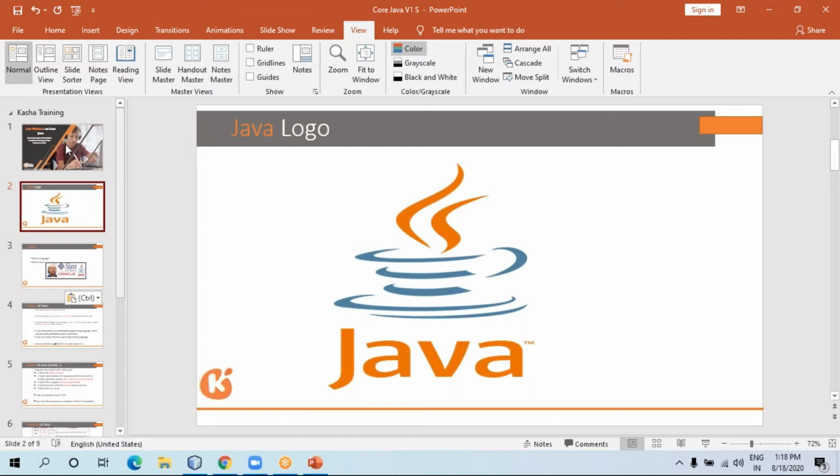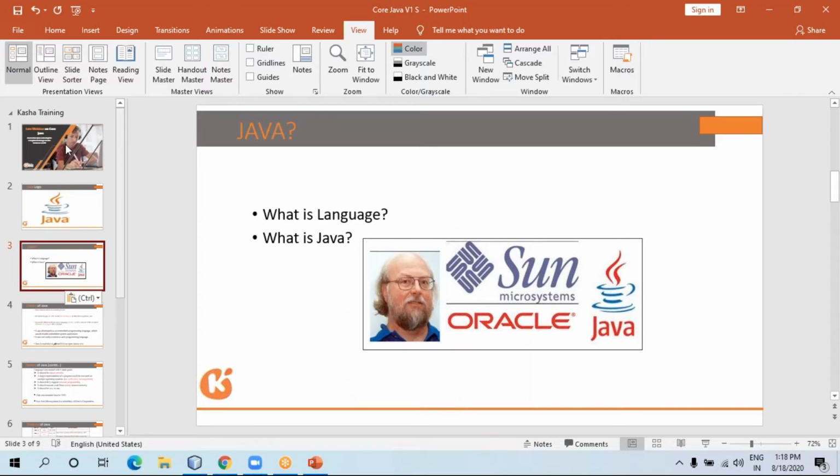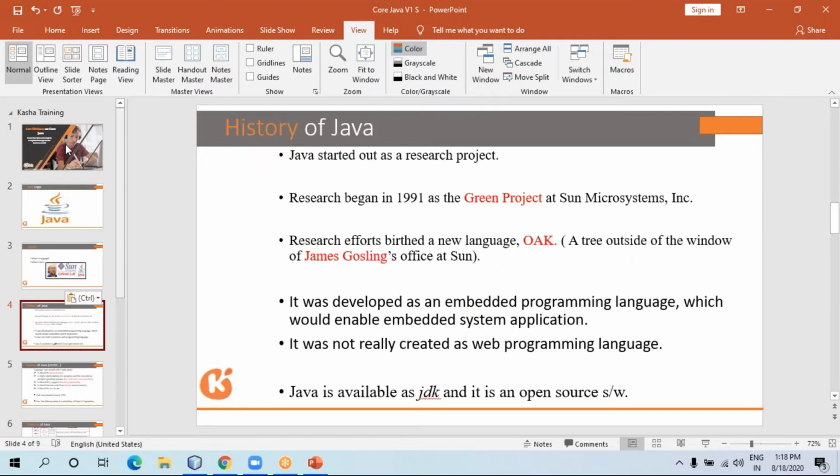This is the founder of Java. Right now, Java is owned by Oracle company. A few years before, it was owned by Sun Microsystems. That person's name is James Gosling, who created Java in 1991.